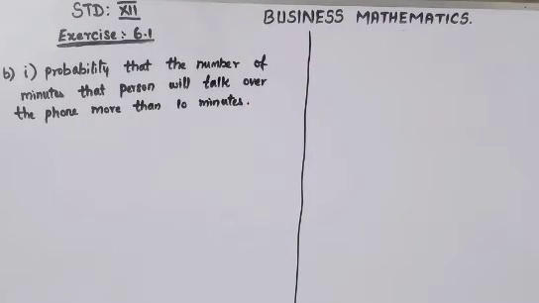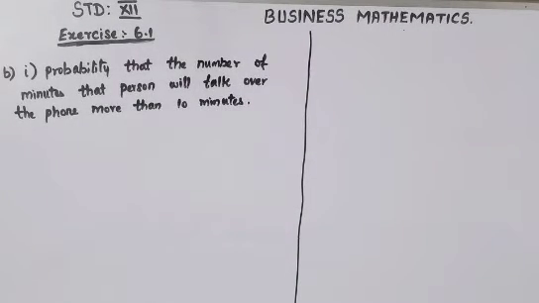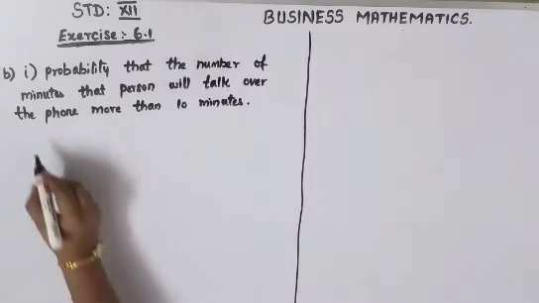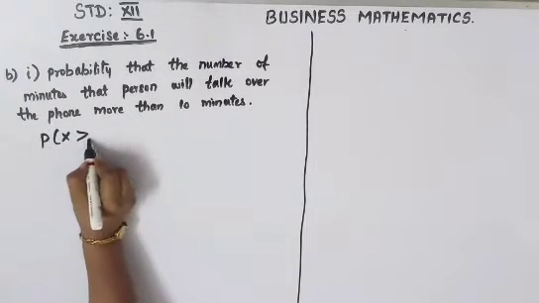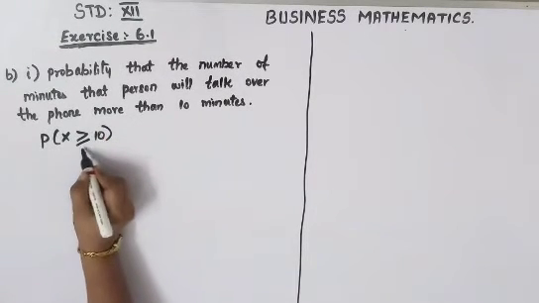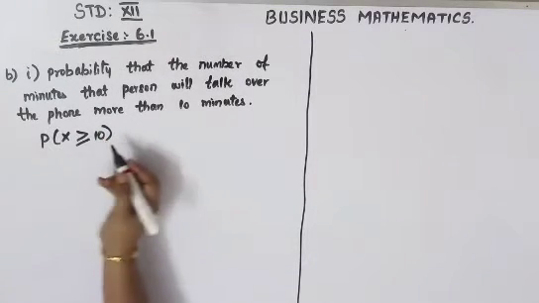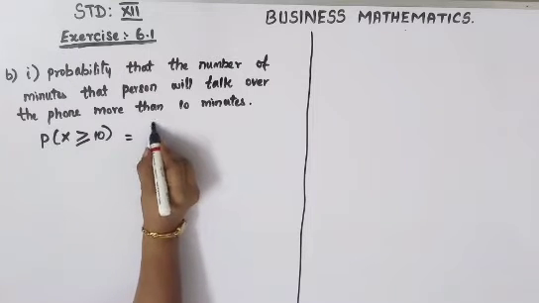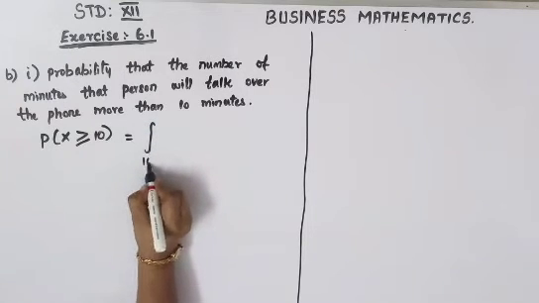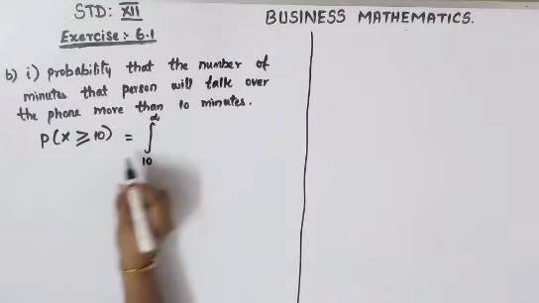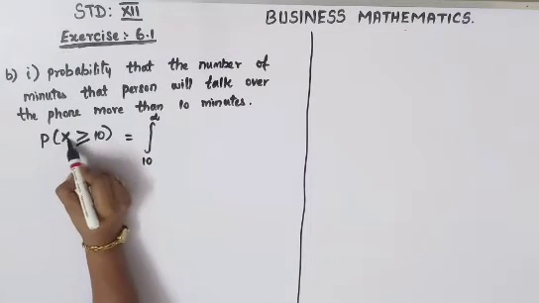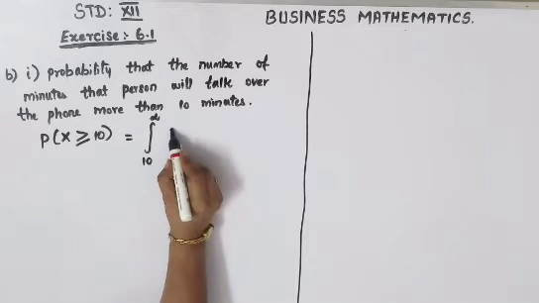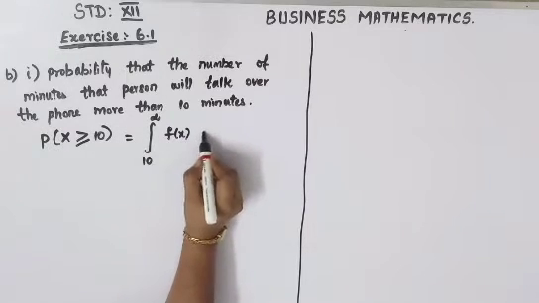So if the person talks for more than 10 minutes, we'll have to find the probability. Here it is the probability of x greater than or equal to 10, because they are asking only for more than 10 minutes. So only the integral limits will change. It goes from 10 to infinity. The upper limit is not given, so we'll just go up to infinity of f of x dx.